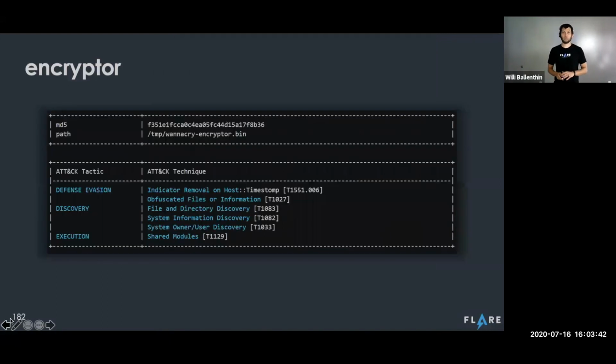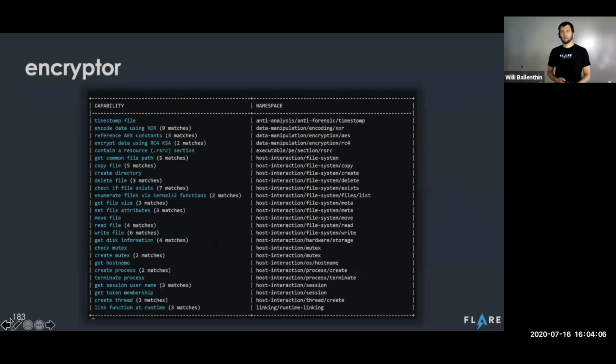This output, again, includes the attack mapping that we can use to categorize this malware. This can be really helpful if we're looking at an unknown binary, to understand where it fits within the attacker life cycle. Is it part of the initial access or part of achieving its objective? We could potentially use this information for that. And then the meat of the output is the list of capabilities that Kappa identified.